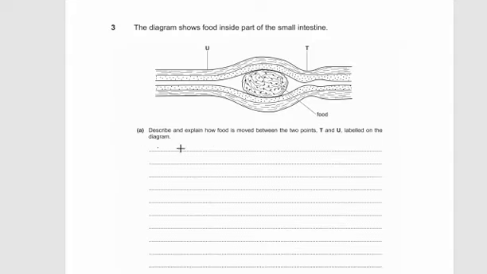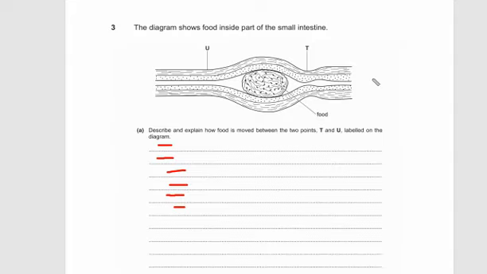So you are supposed to write in points or in paragraph form. It's all up to you. You have to write that antagonistic movement is involved, in which behind the food at point T, the muscle contracts, and in front of the food at point U, the longitudinal muscle relaxes, and this is a rhythmic movement, peristalsis, and the friction is reduced. The mucus is also secreted here, which helps to lubricate the food or soften the food and to ease the food.